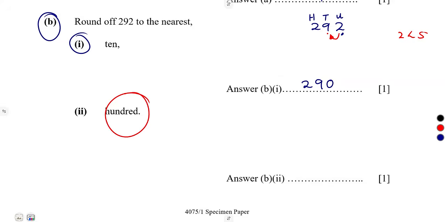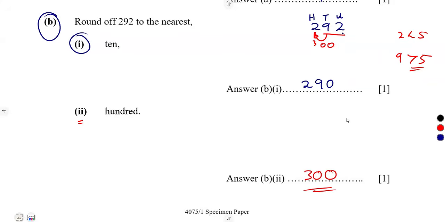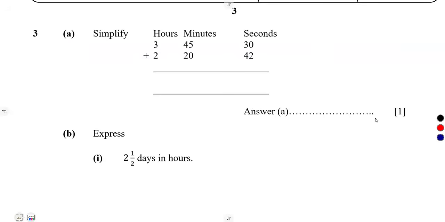To the nearest 100 on item 2, all right? So as we have got this before, 100 is here. So we look at the next, which is 9. Is 9 going to change this 2? Yes, 9 is greater than 5. So it's going to change this 2 into a 3. The remaining will be zeros. So it's going to be 300 at the end. So the moment you change that 2 into a 3, the rest of these digits will be 0, 0 there. So that is the condition that you're given. All right. You've rounded off.